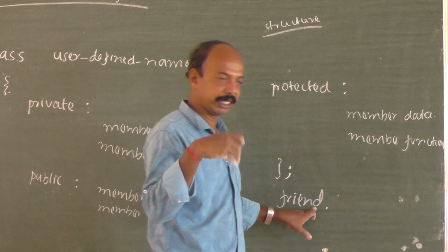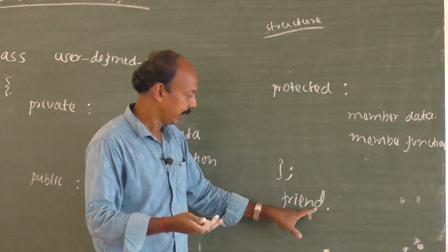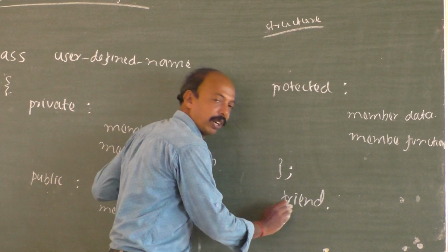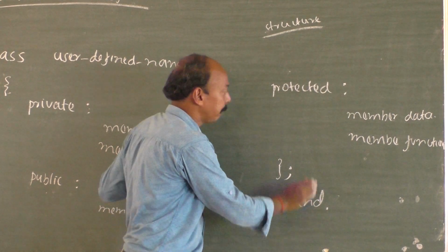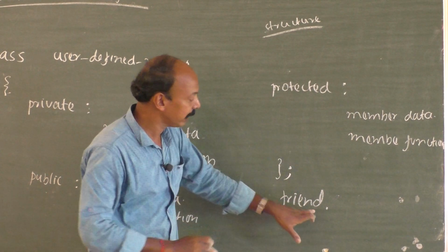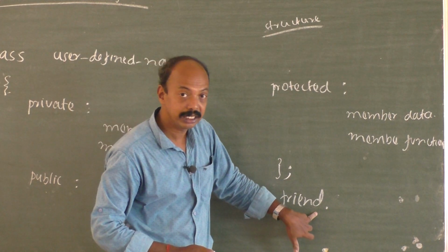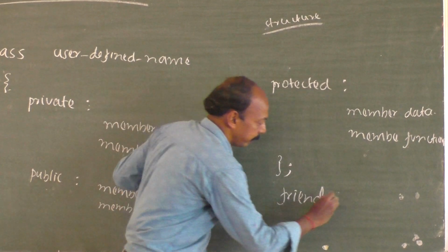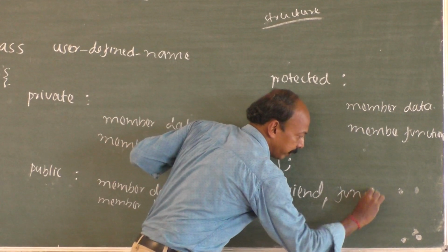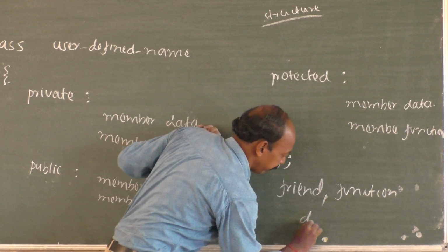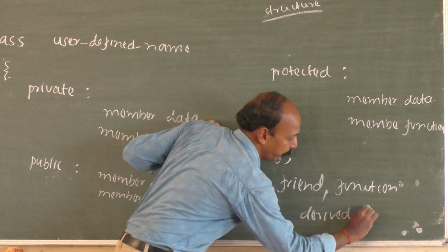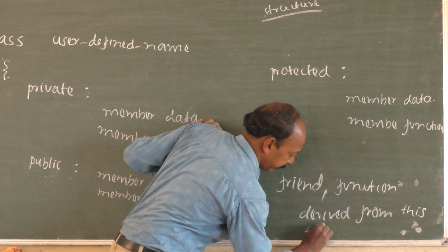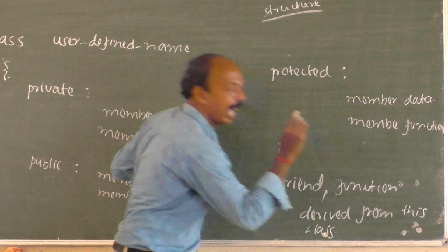We shall deal with that friend class later on, but for the time being, just remember that there is something called a friend function which is not a member of this particular class, but even that friend can access this protected. Also, the functions derived from this class can be accessed.